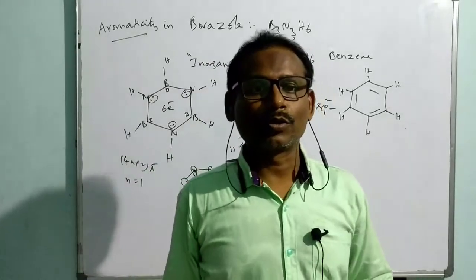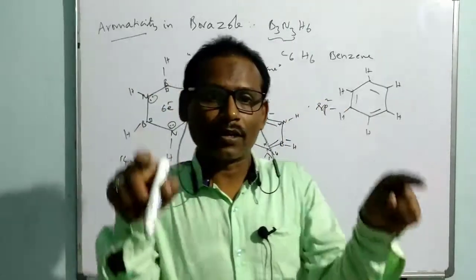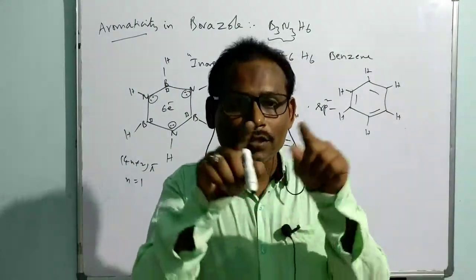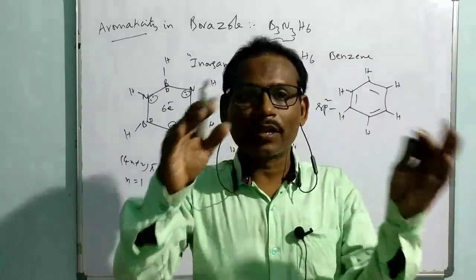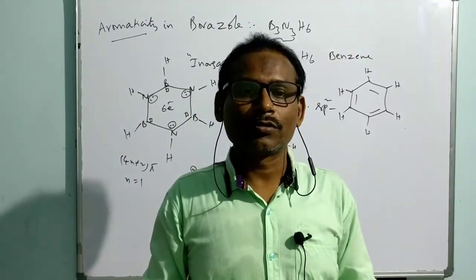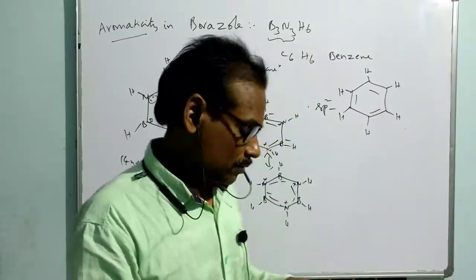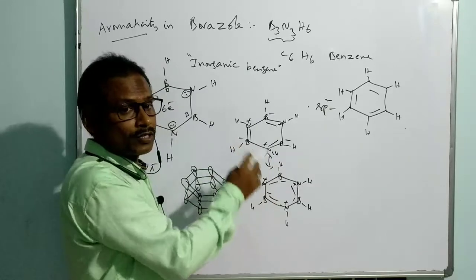It is called borazole. Borazole is called inorganic benzene because it is a cyclic system where each and every atom is sp2 hybridized, so it is planar. Thereafter, how many electrons are in conjugation? 6 electrons are involved in conjugation. So no doubt it is aromatic. And these two are the resonating structures of borazine, similar to benzene.